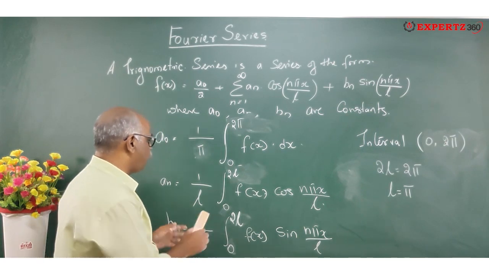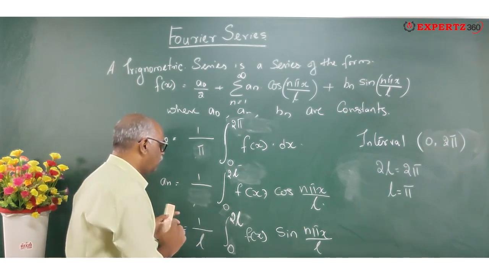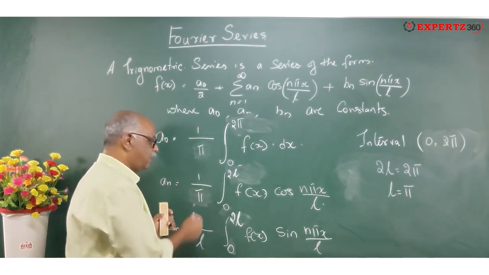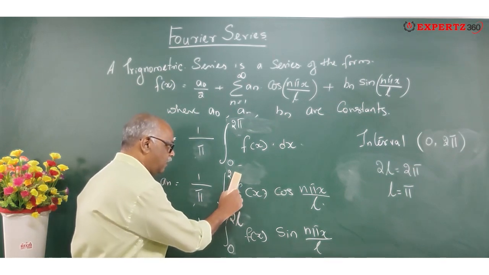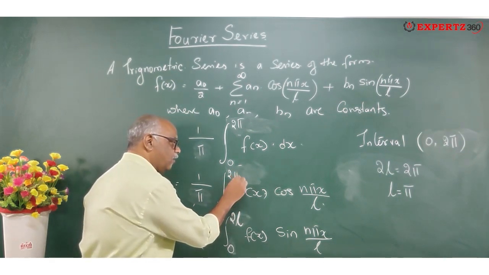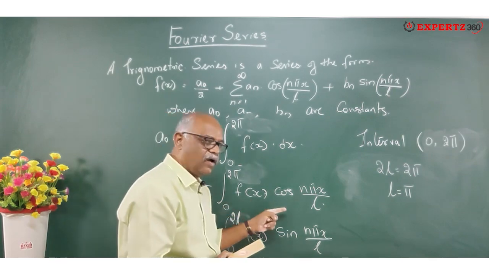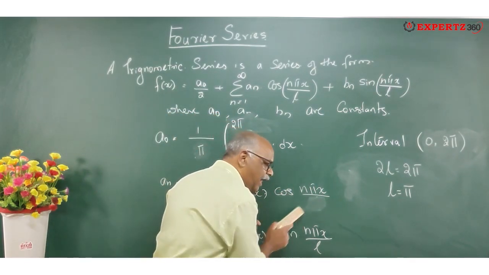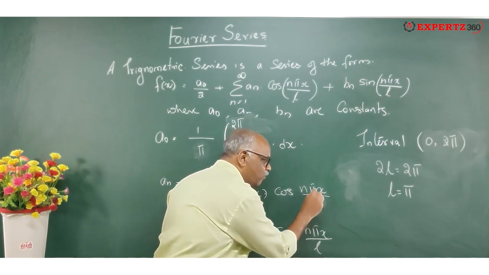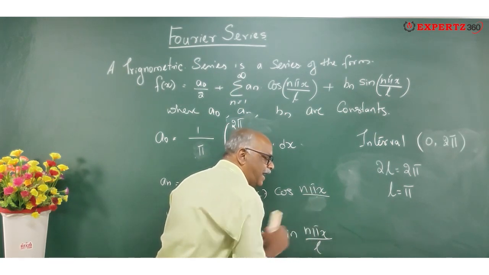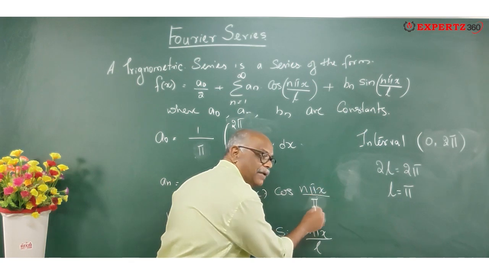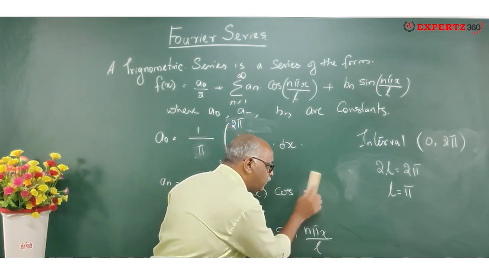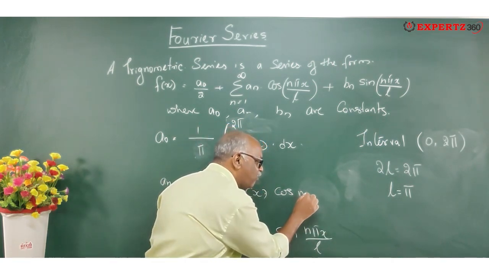Now an is equal to 1 by pi integral 0 to 2 pi f of x cos n pi x by L. Instead of L, I put pi. Then what does it become? Pi and pi get cancelled. So I can put the whole thing as cos nx.